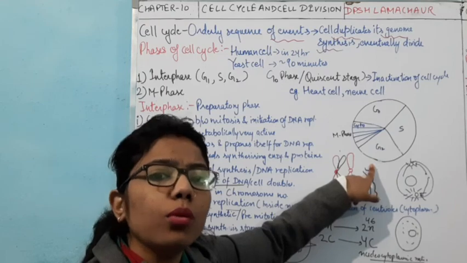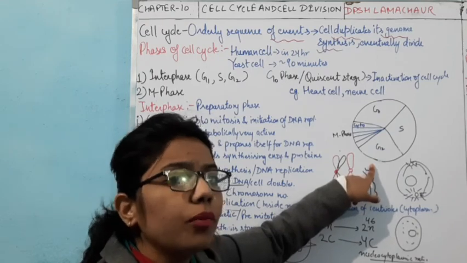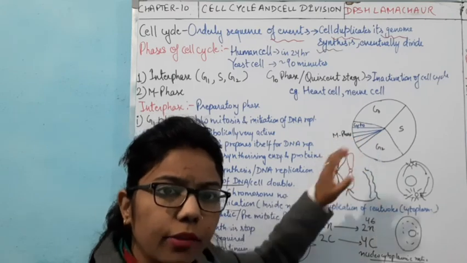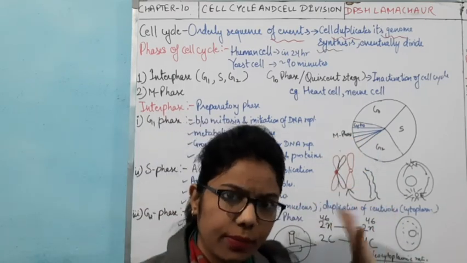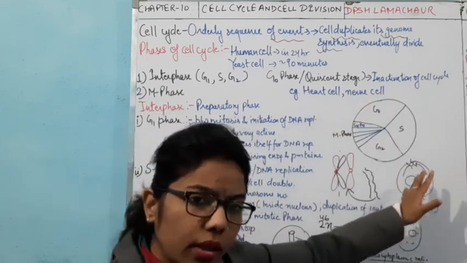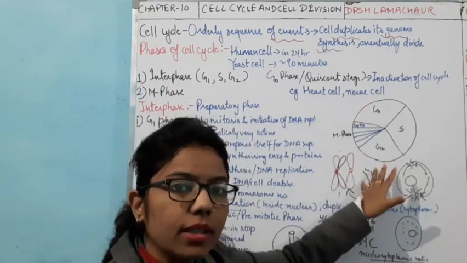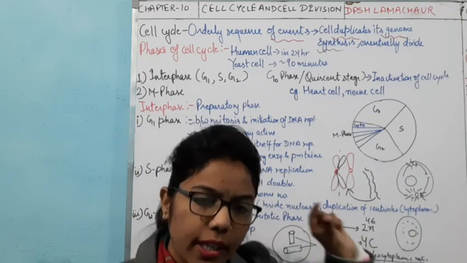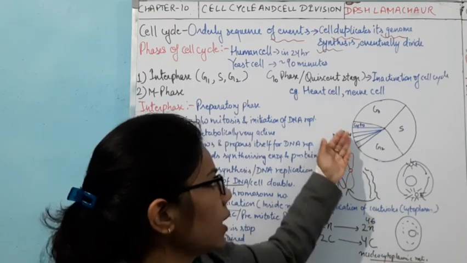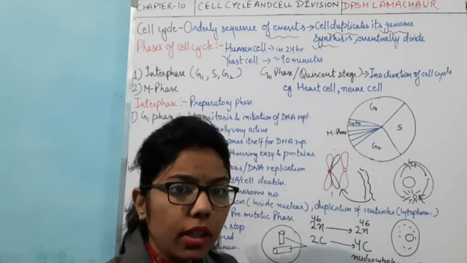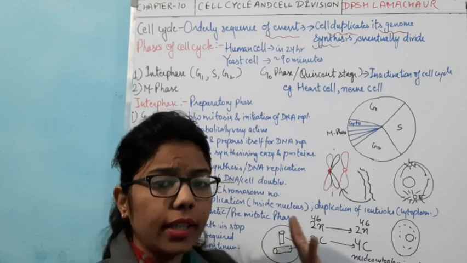It means most of the time is consumed for preparation, and only 1 hour is required for the M phase. Most of the time, as well as most of the place in the cycle, is taken by the interphase. The M phase is of less duration and has less share in the cycle. So we have done all these phases under the interphase.